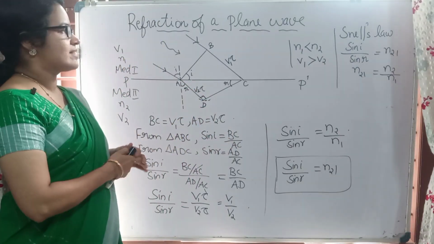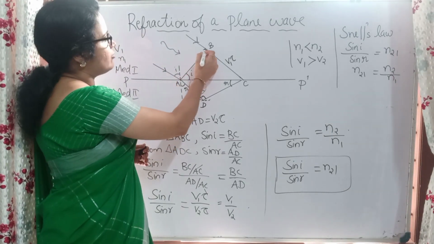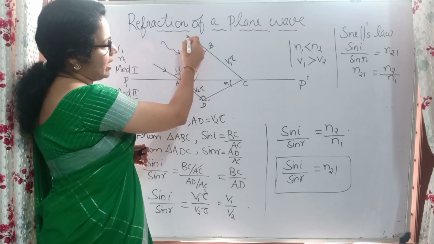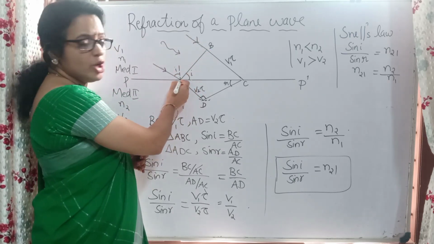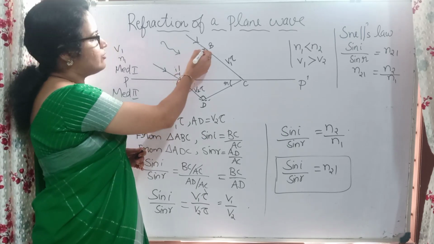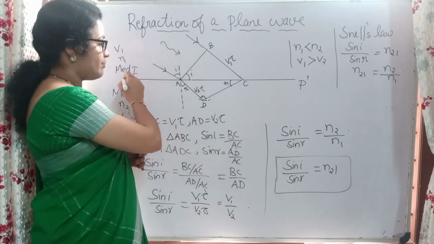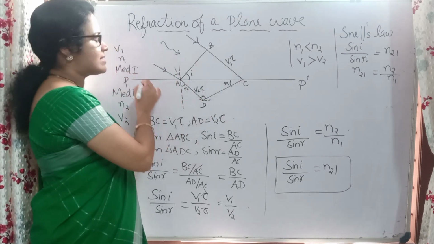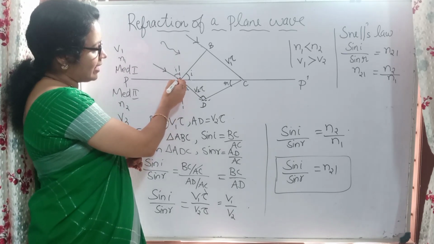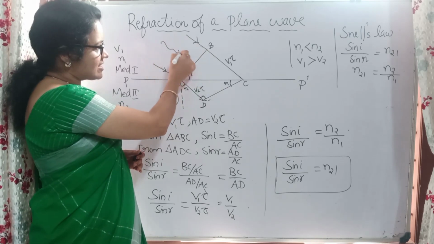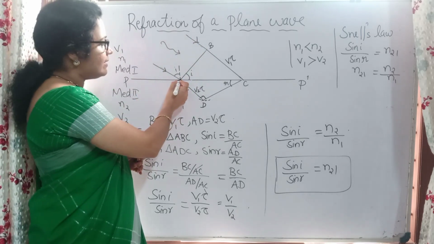Okay, now we can consider a plane wave AB. So this is our plane wave. Here we can see the plane wave. You have to just understand the thing. Okay, here we can see this is the plane wave, that is incident at the surface. So at this point A, the plane wave is just incident at PP dash. Okay, the plane wave is incident on this surface of separation PP dash. So this portion AB is the plane wavefront here. This is coming like this. So this is the whole wavefront that we draw at first.